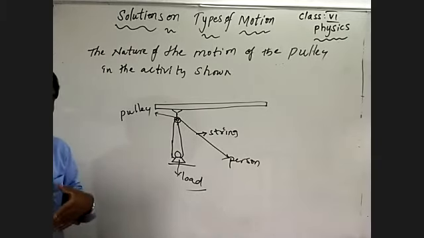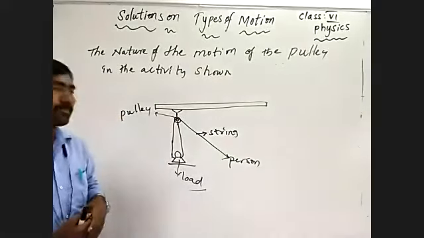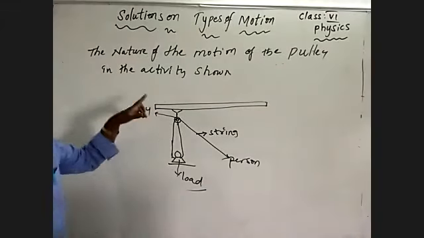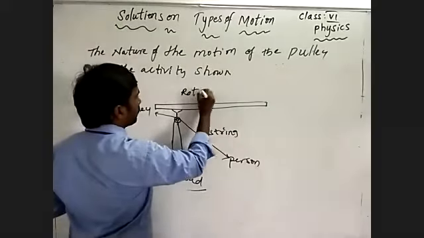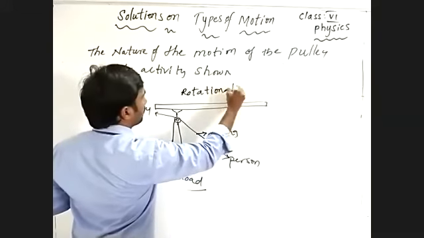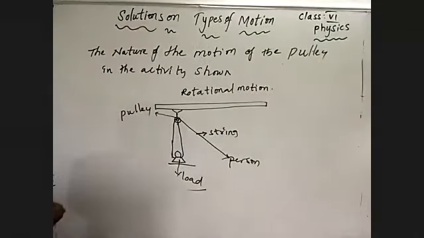The pulley rotates on its own axis without changing position. Then you can say the pulley is moving in this activity with a rotational motion. Are you clear about that? Do you understand?